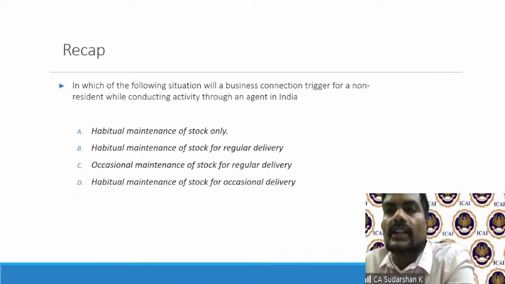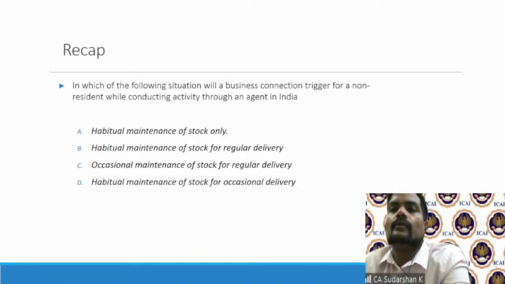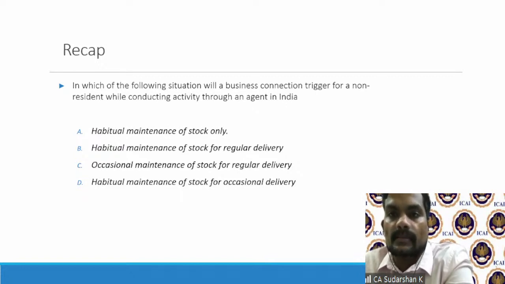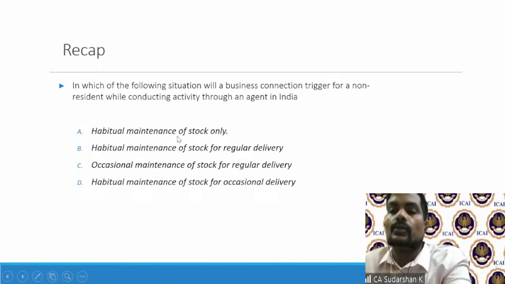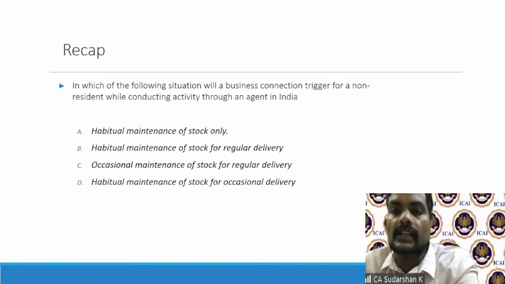Now, what is the scope of a non-resident's income? We look particularly at income deemed to accrue or arise in India, because any income that is deemed to accrue or arise in India will be taxable for a non-resident, because for a non-resident, only Indian income is taxable, which is income received or deemed to be received in India, or accruing or arising, or deemed to accrue or arise in India. And one of the first aspects we looked at is having a business connection in India.